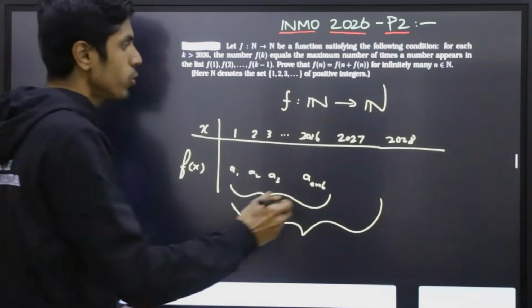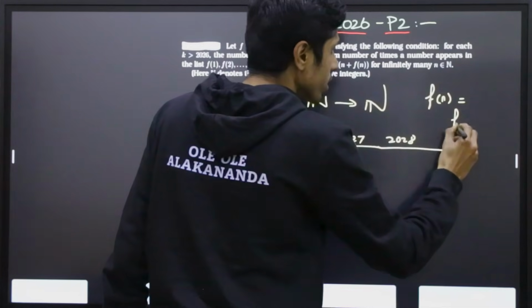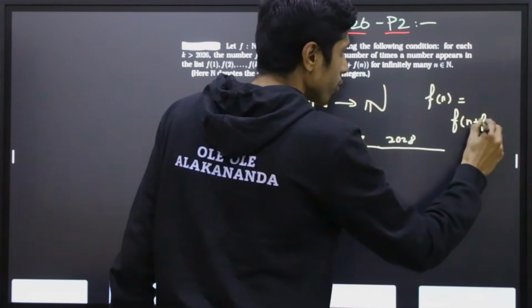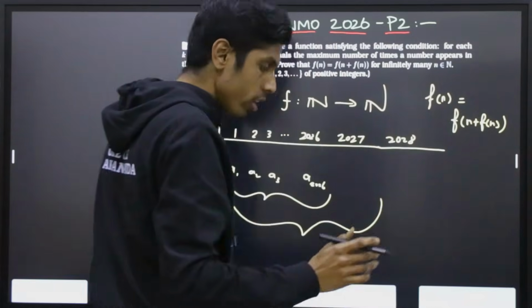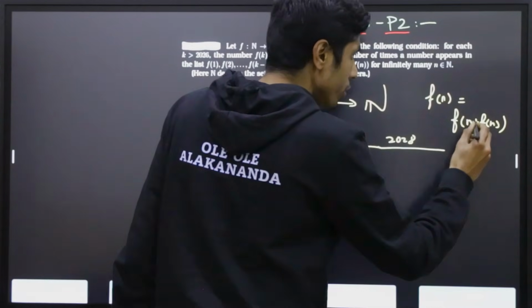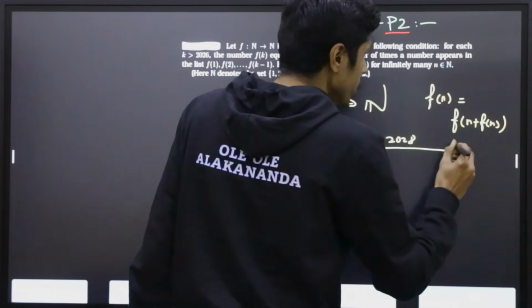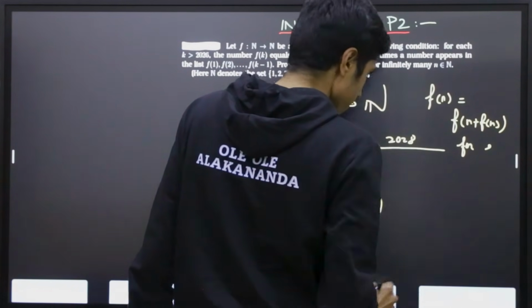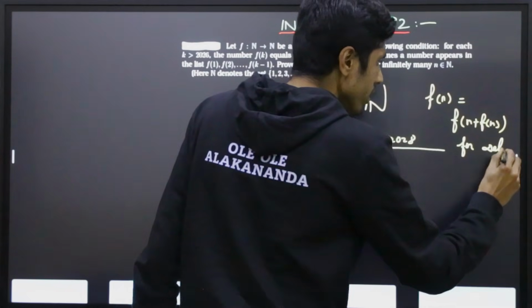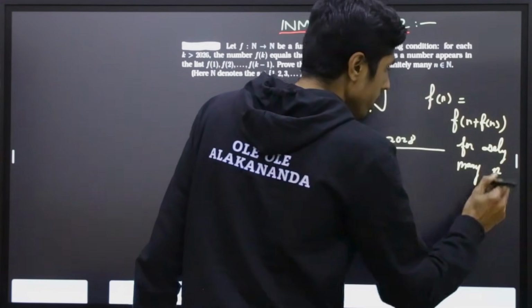Now we are asked to prove that f(n) equals f(n + f(n)) for infinitely many n's. Not for all n, this in fact will not be true for all n. They are asking us to prove this for infinitely many values of n.